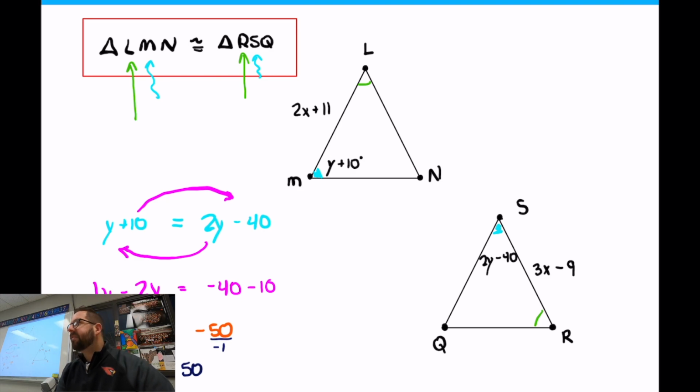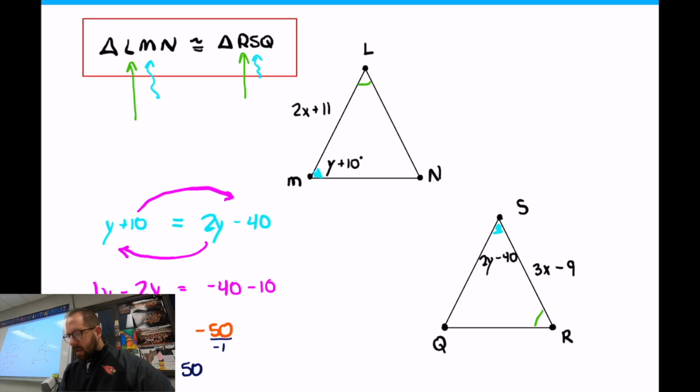Okay, questions with that first letter there, the y. Your question of the day looks really similar to this, where I give you a picture, tell you a stipulation, and you can go and solve for the missing parts. You just have to notice what's written in the corner and go off of it, so that you know what to set up and what to set equal to each other.